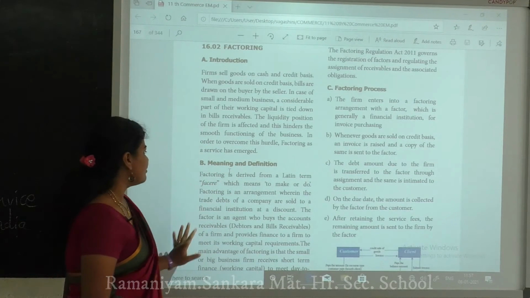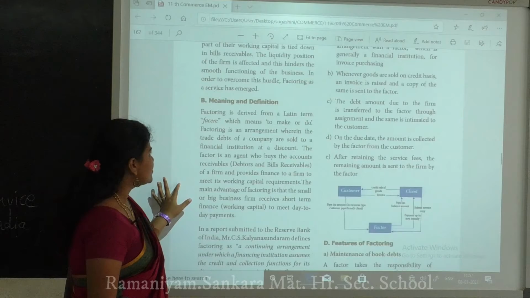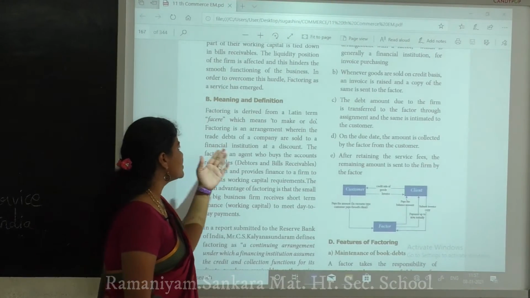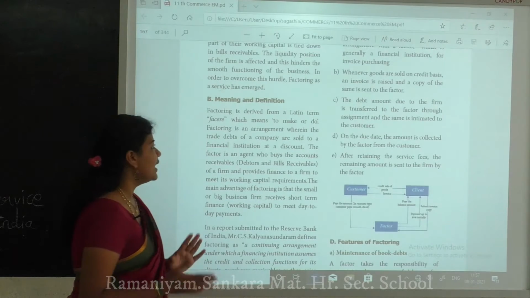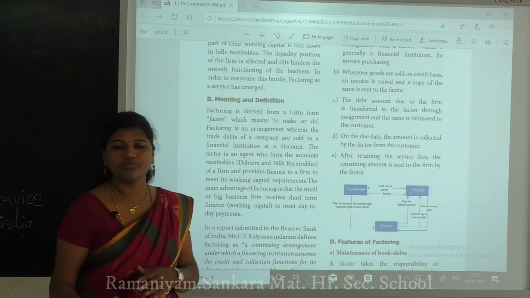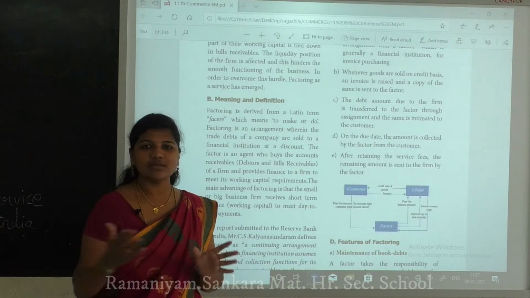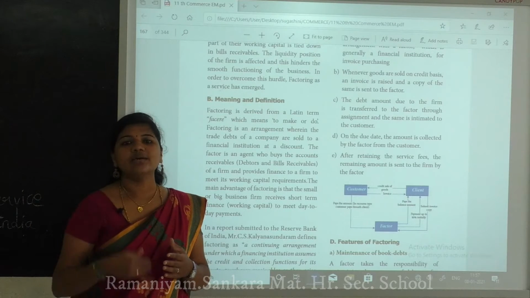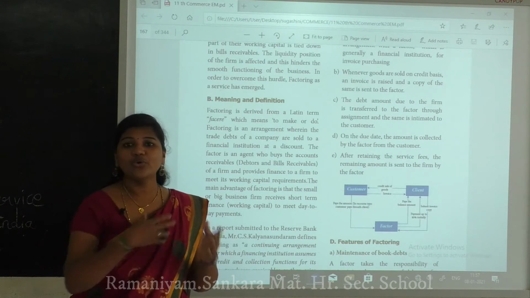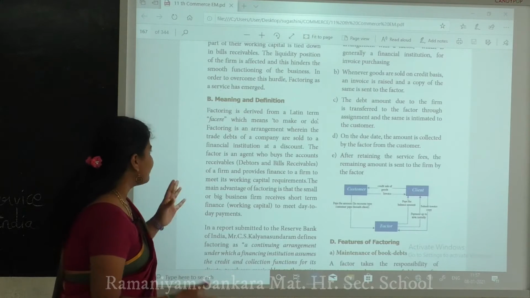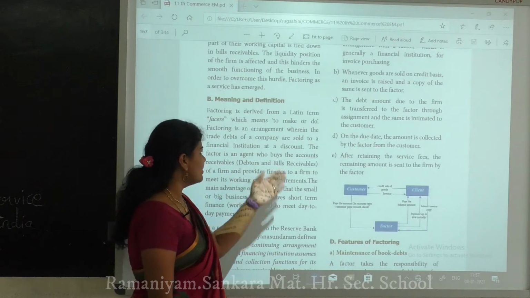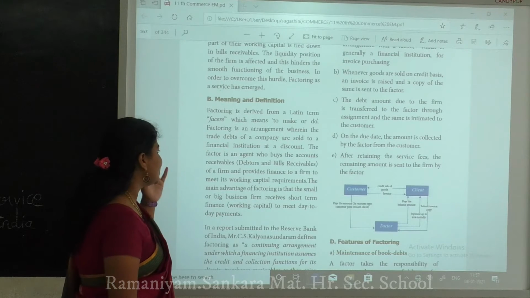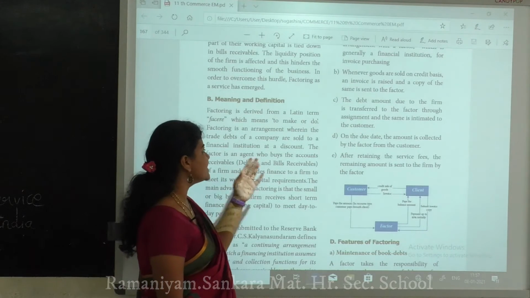Next is the meaning and definitions. Factoring is derived from the Latin term facere, which means to make or do. Make means making a product, and do means doing work. Factoring is an arrangement wherein the trade debts of a company are sold to a financial institution at a discount.